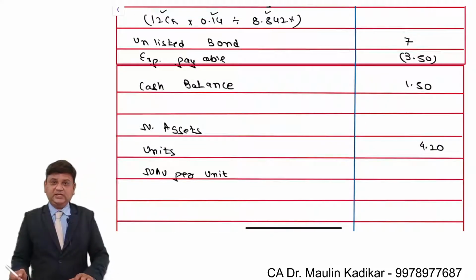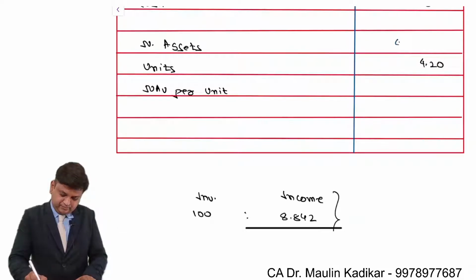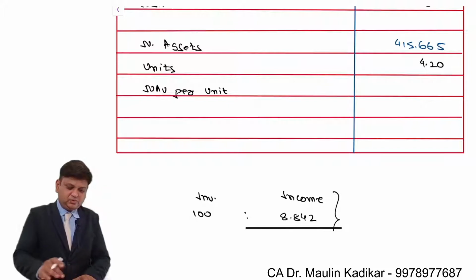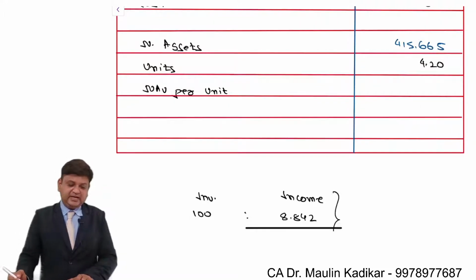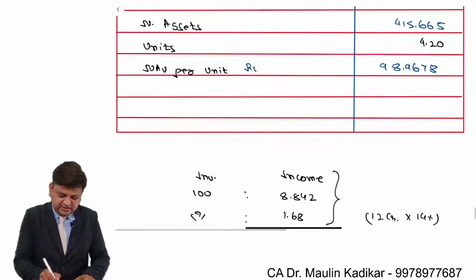So that comes to net asset of 415.665, divided by 4.2 crore, that comes to 98.9678. This is the net asset value rupees per unit.